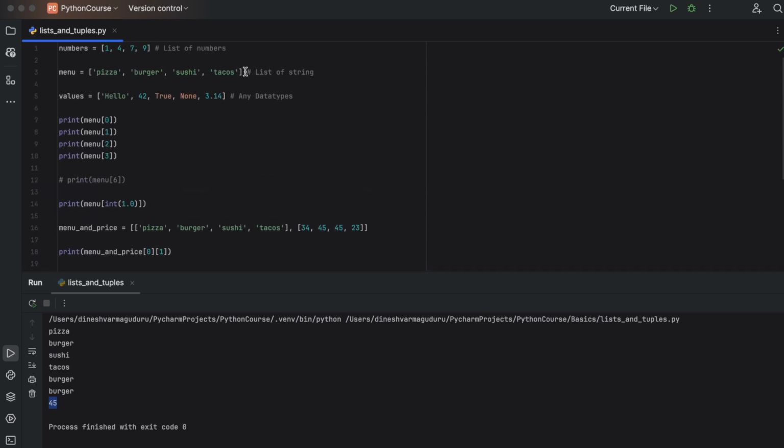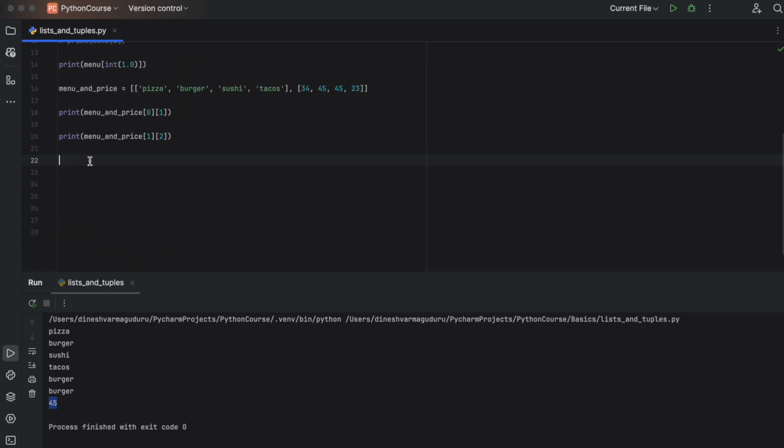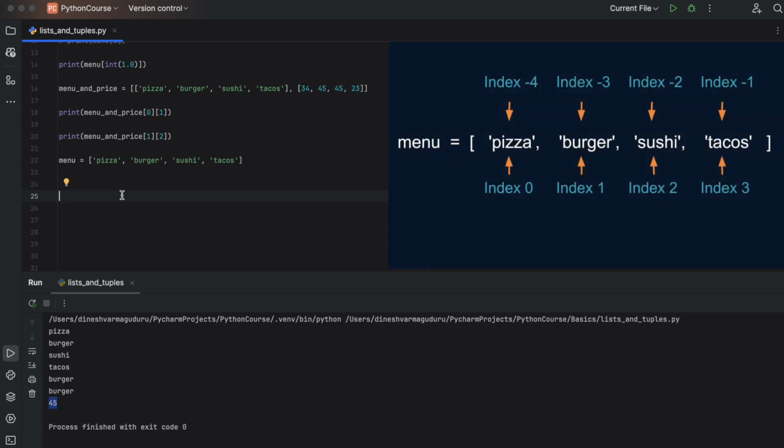Remember our first list, which is menu. I'll type it here for readability. So what is negative indexing? While list indexes start at 0 and go up, you can also use negative integers for the index. The integer value -1 refers to the last item of the list, and the value -2 refers to the second to last item in the list, and so on. So this is -1, -2, -3, and -4. So basically every item will have two indexes, and can be accessed in two different ways.